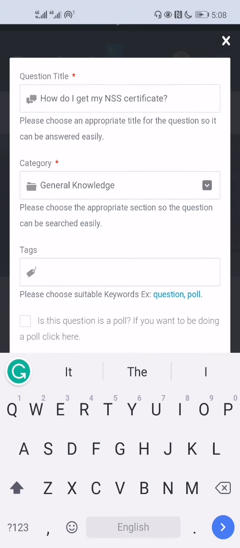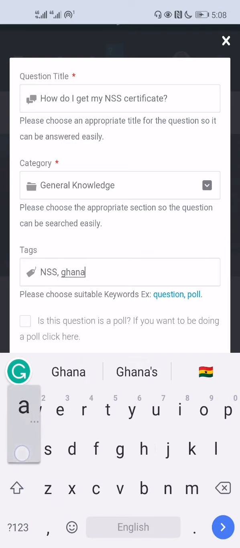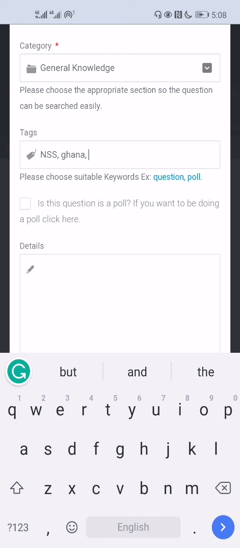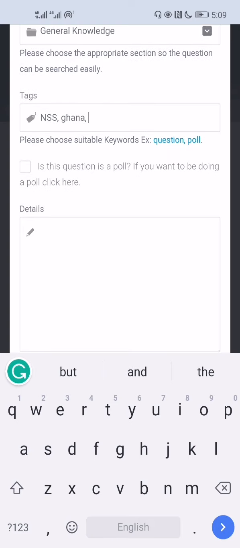Then tags are usually keywords that are related to what you are talking about. So the keywords may be NSS, Ghana. All right, so let's leave it there. Then if the question that you're asking is a poll, that is, you want people to vote for particular answers, yes, no, true or false, those kind of answers, then you select is this a poll. You check that box if it is a poll, and people will be able to choose out of the options that you provide. So when you choose that it's a poll, you're going to provide options.